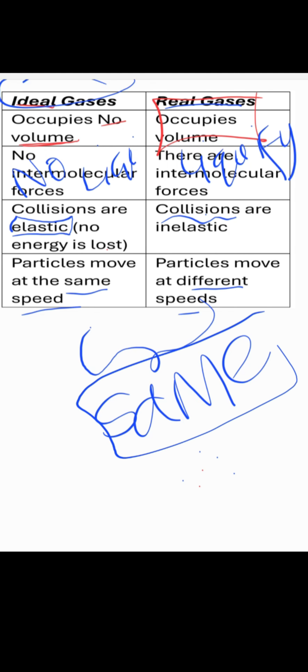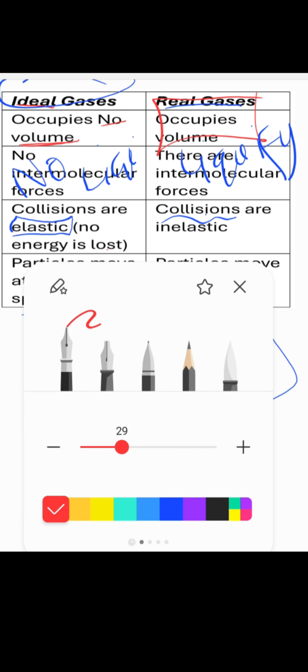So these real gases can behave like ideal gases. It's more like we are using real gases to model ideal gases. Between the ideal gases and the real gases, they can behave the same but under certain conditions. So these two, the ideal gases versus the real gases, can behave the same under particular conditions. However, they can also behave differently.